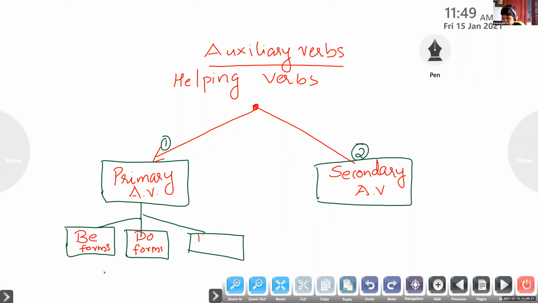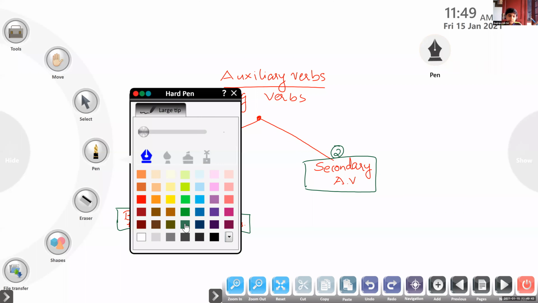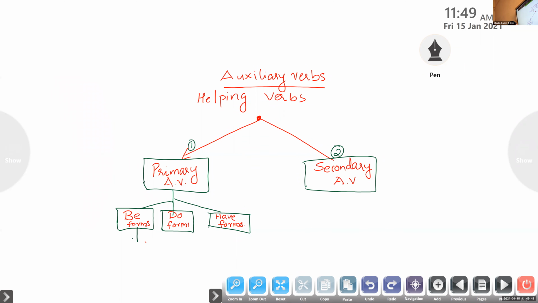Very good. Under be, you write am, is, are, was, and were.